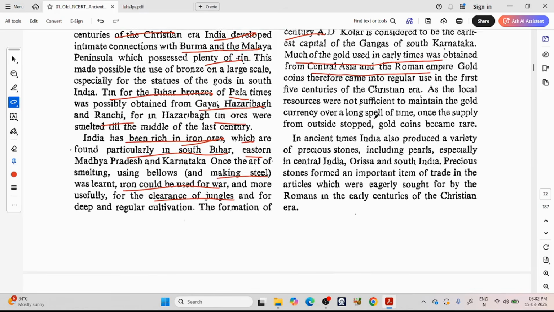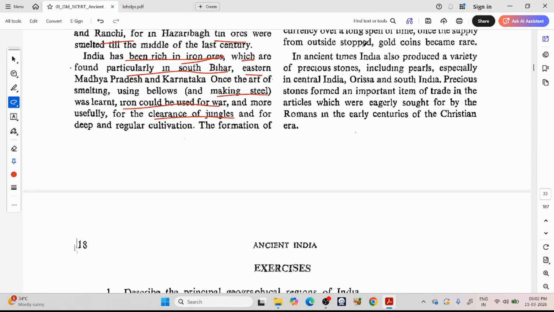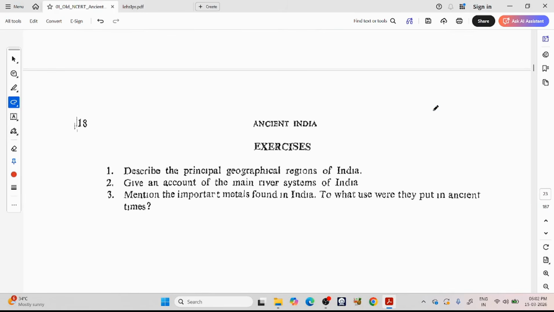In ancient times, India also produced a variety of precious stones. We are talking now about stones, including pearls, especially in central India, Orissa and South India. Precious stones formed an important item of trade, and were eagerly sought by the Romans in the early centuries of the Christian era.